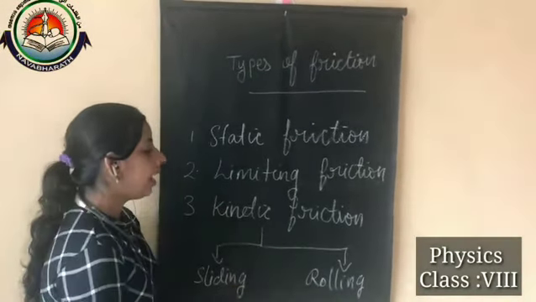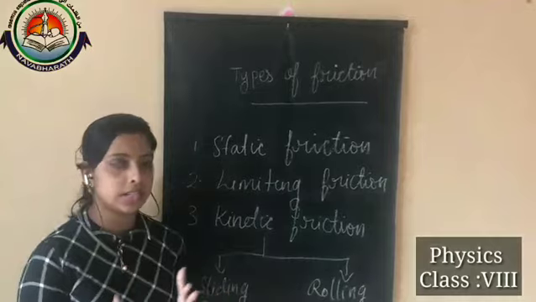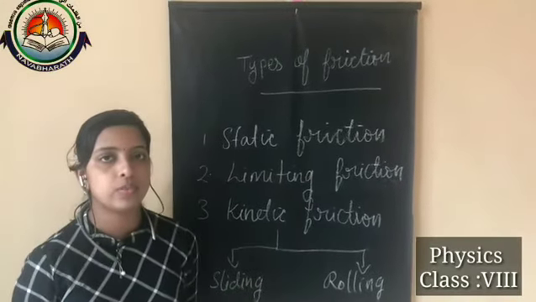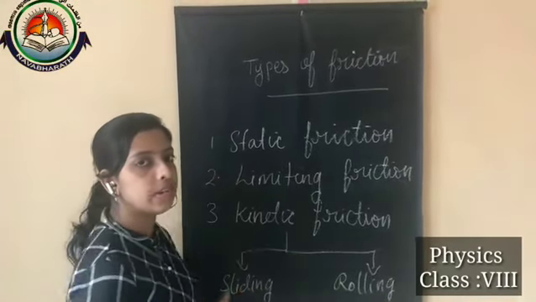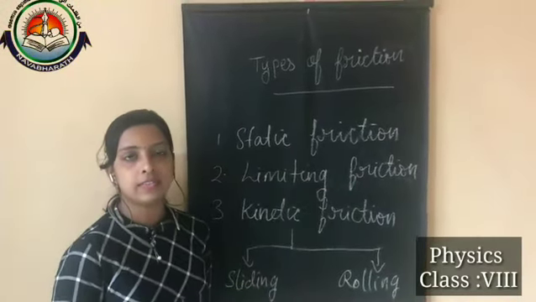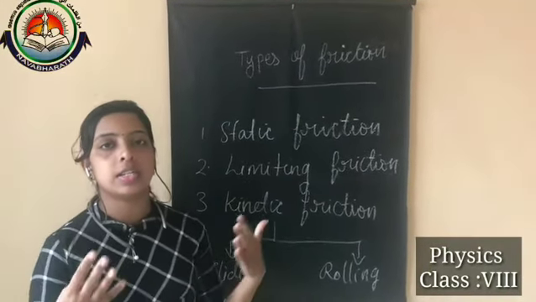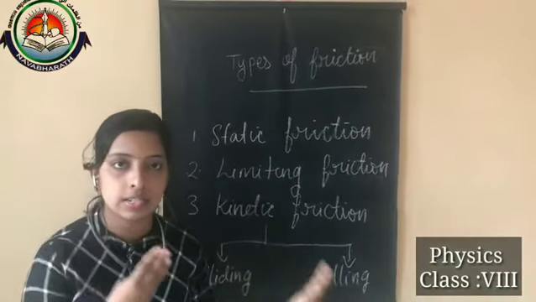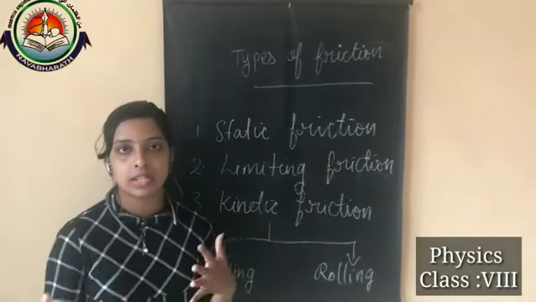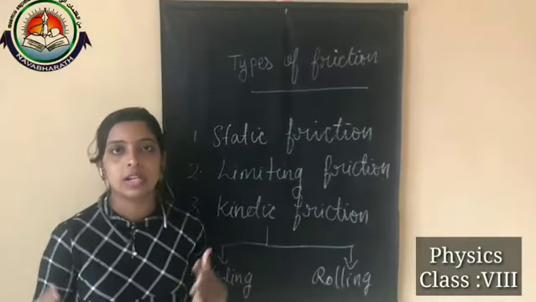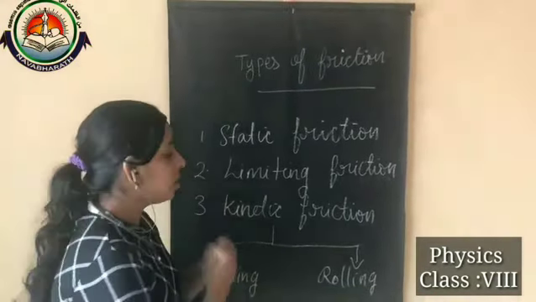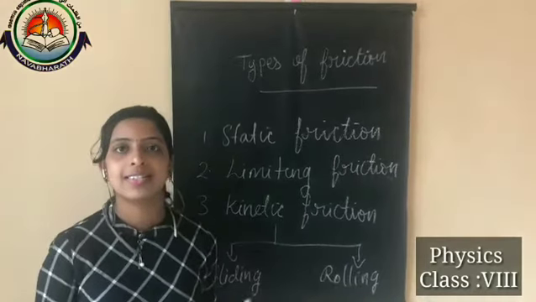Then we discussed an activity in which we proved that rolling friction is always less than sliding friction, and we discussed applications in the case of roller skaters and trolley bags, that means bags with wheels. Those are all the things we discussed. So that's all about today's class. Thank you.